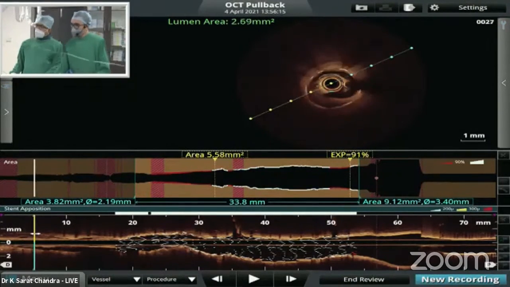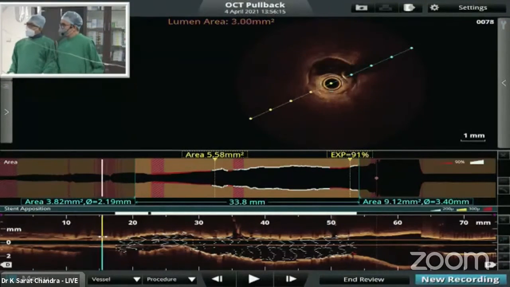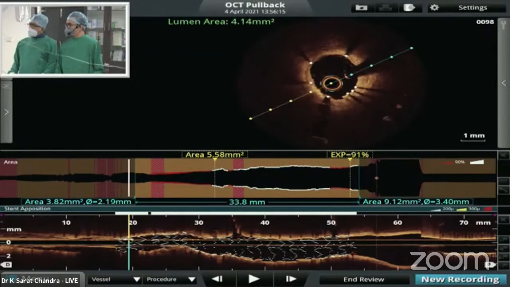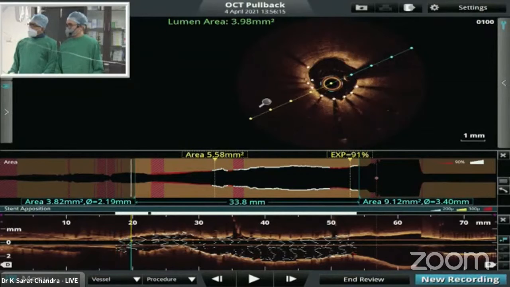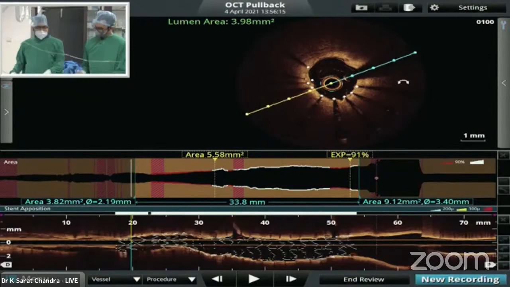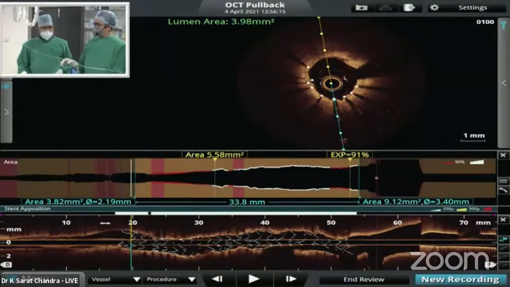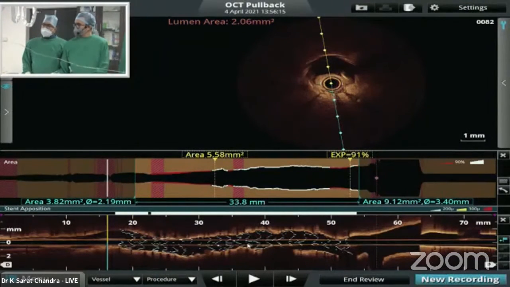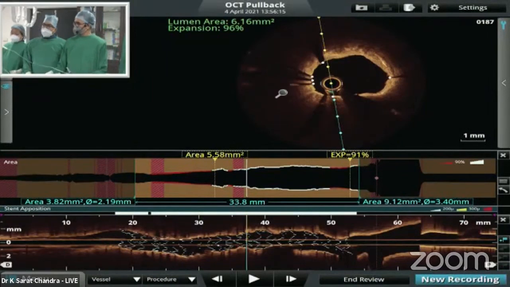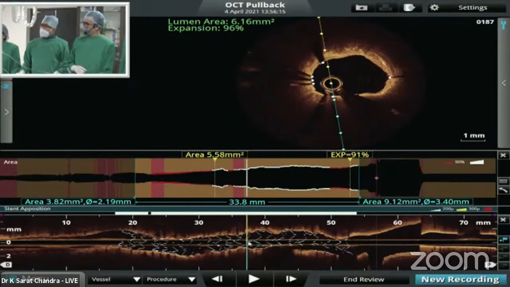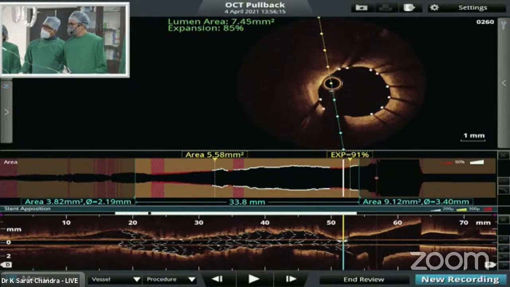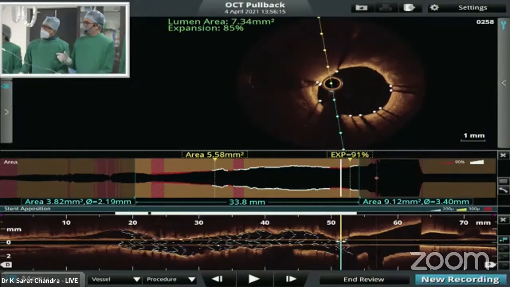More than this stent's shape, our concern here was her no reflow. So we went on giving drugs, and let us take one final shot. We actually dilated the entire length of the stent separately with NC balloons to about 24 atmospheres in the distal LAD, and for the proximal 2.75 stent we used a 3 millimeter balloon and went to 24. So this is about the best possible one can do, except that short portion in the distal LAD.